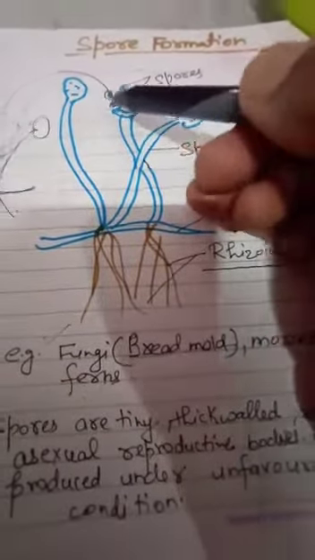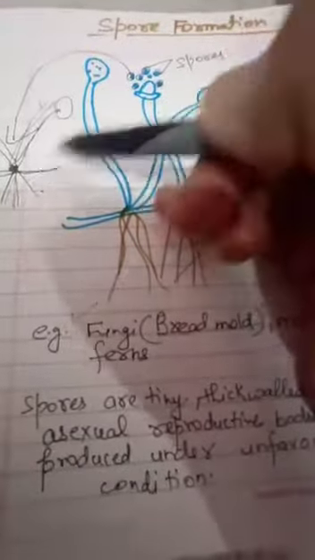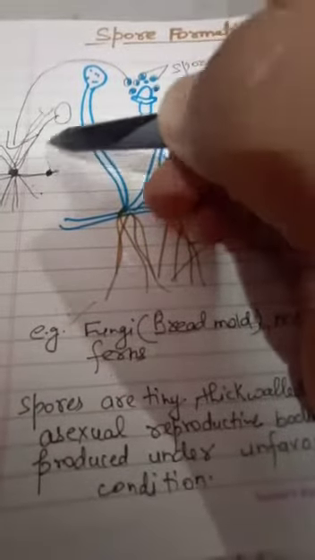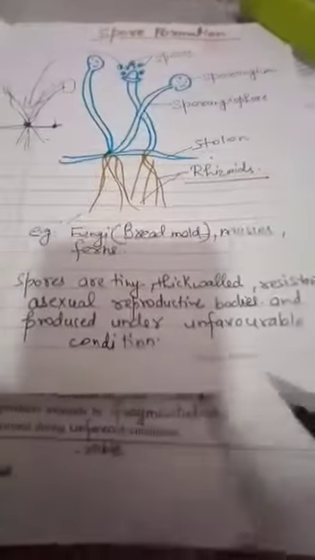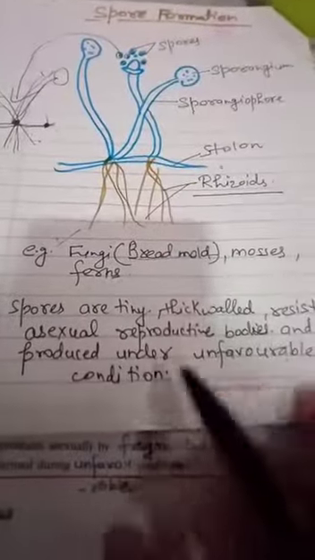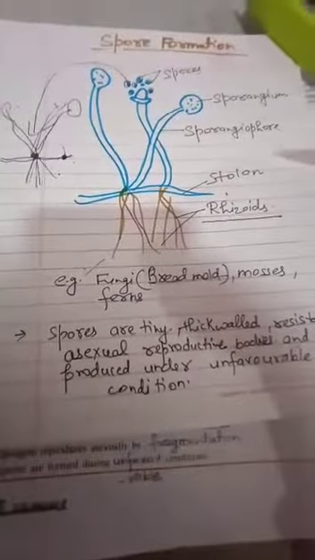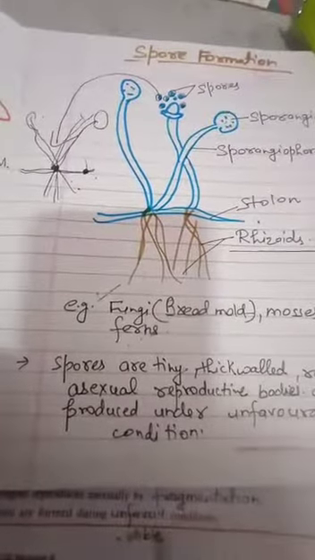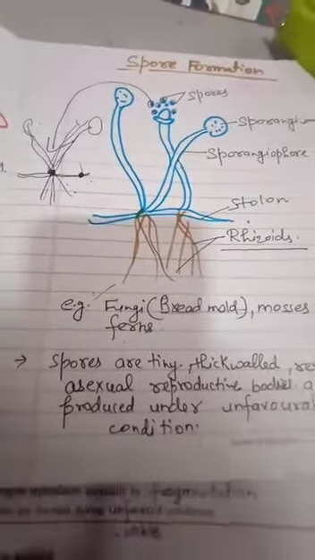Okay, because it is covered with a thick layer, and whenever it gets suitable conditions, what happens? It starts germinating, as I have told you, and gives rise to a new plant or new organism. Okay, so this is all about asexual reproduction in plants. So for today's session it's enough. Now you just revise well. In the next session we will discuss vegetative propagation in plants. Thank you.